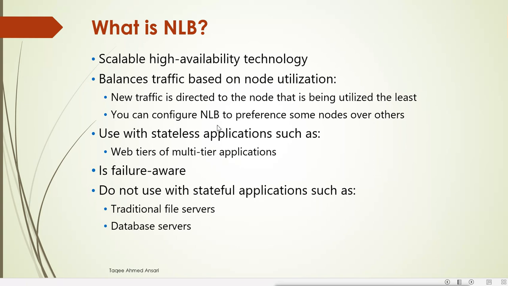Now you can configure NLB to give preference to some nodes over the others. That means if we configure the cluster and we have a node which is more powerful than the other nodes, then we can configure the preference of that node, so that traffic always goes to that node. If that node is not able to handle the traffic, then the traffic will be redirected to the other nodes.